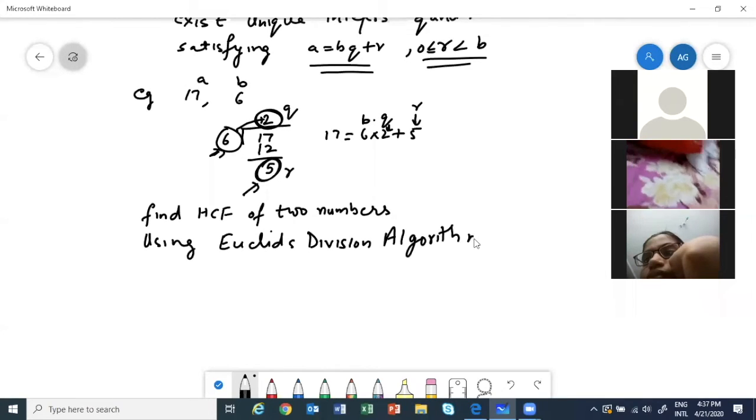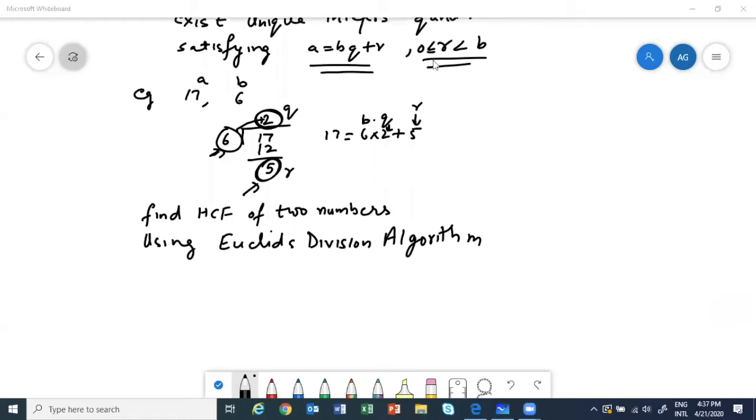So you must be wondering, first I said Euclid's division lemma, now I'm saying Euclid's division algorithm. I'll tell you what is the difference. When I say Euclid's division algorithm, an algorithm is a set of rules, steps that we'll keep stating, and we will be doing the question also side by side.